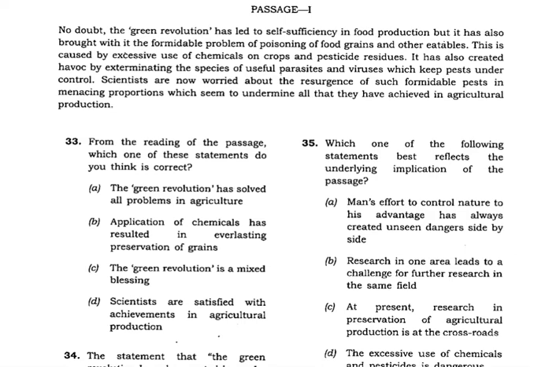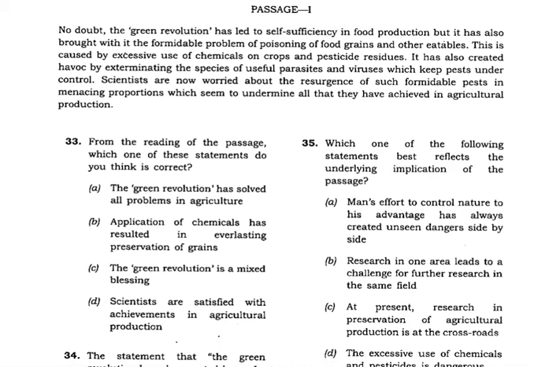From the reading of the passage, which one of these statements do you think is correct? The Green Revolution has solved all problems in agriculture. You can eliminate because it's not that it has solved all problems. There are a lot of problems. It has destroyed many useful parasites. I think it's quite clear. So eliminate that. Application of chemicals has resulted in everlasting preservation of grains. Okay, that also is not there.